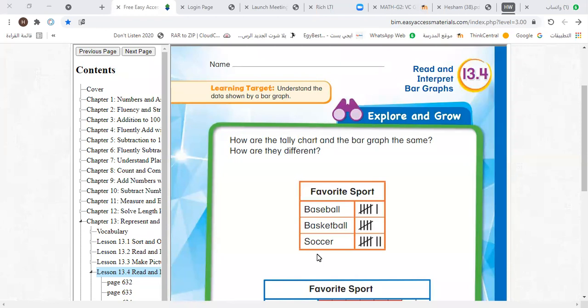Our today's lesson, grade 2, is lesson number 4 in chapter 13. Read and interpret bar graphs. Okay, we have now this tally chart. We know that this is called tally chart. Favorite sport. Some students choose baseball as a favorite sport. Some choose basketball, and some choose soccer. Can you see this?